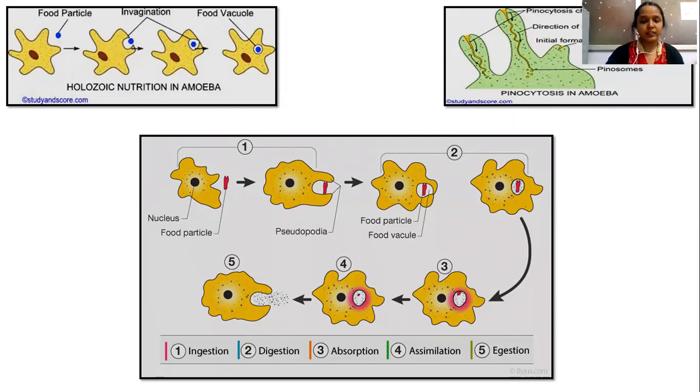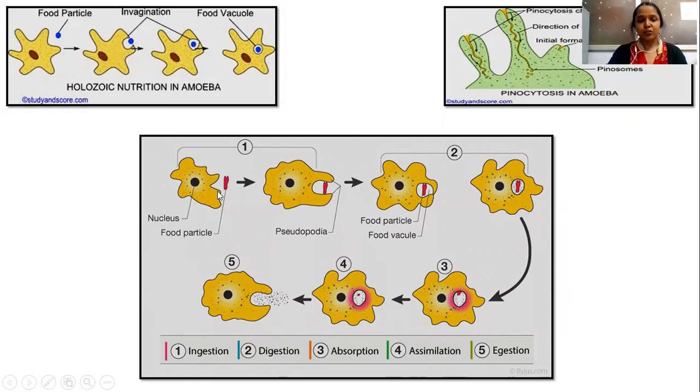So in this, we can actually make out how the organism is going to feed on the food and how it is going to obtain the nutrition. Here we can discuss the steps. Considering an example of the protozoa, the holozoic nutrition involves five major steps.